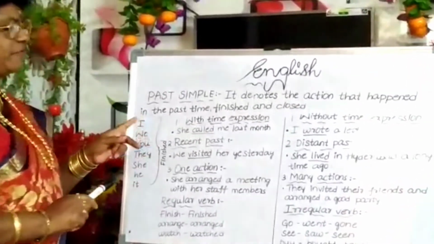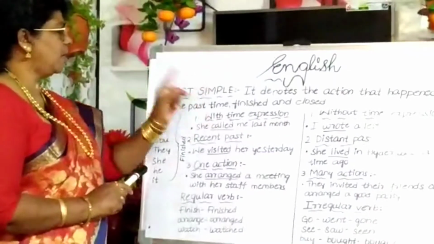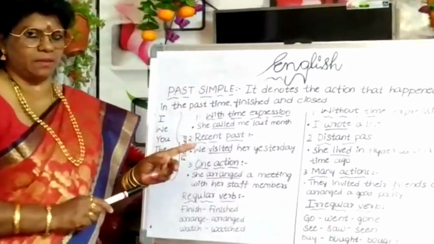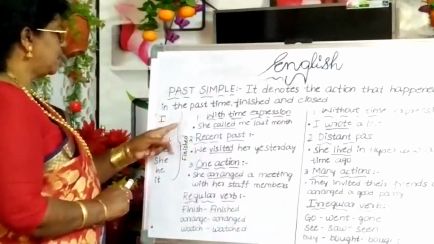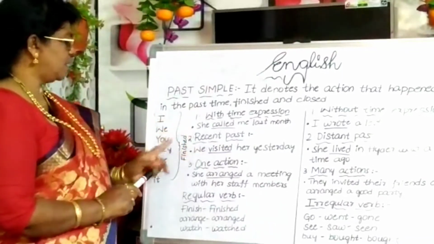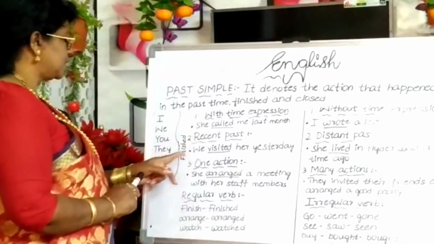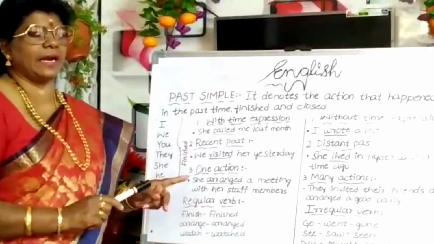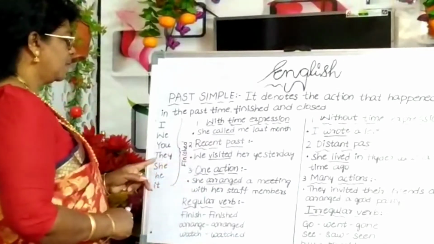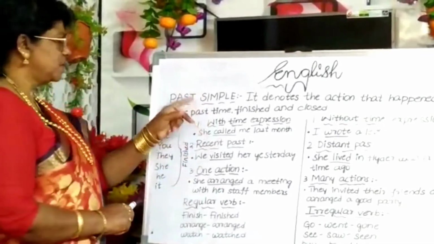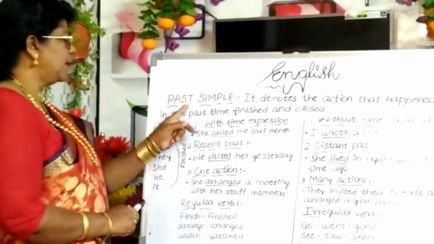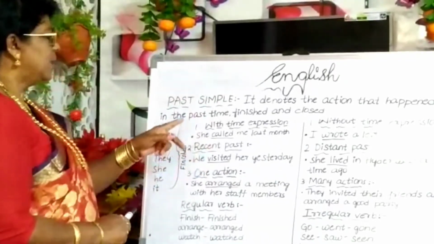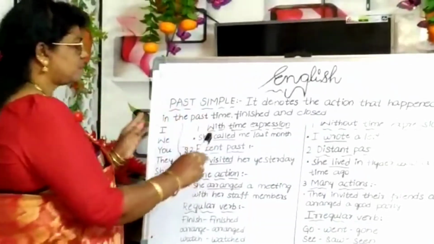Then what is the common difference between simple past and simple present? For example, I have taken the verb as work. I work, we work, you work, they work, she works, he works, it works. For the third person singular, along with the verb we are adding s or es. So that is the common difference between simple past and simple present. Okay. Now let us go for more examples.